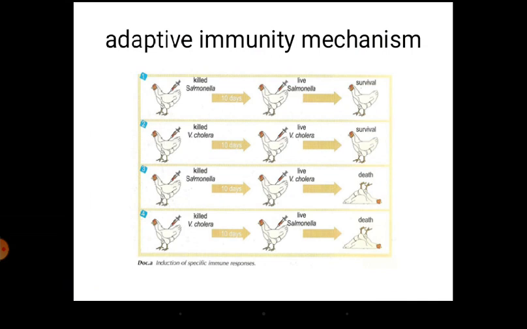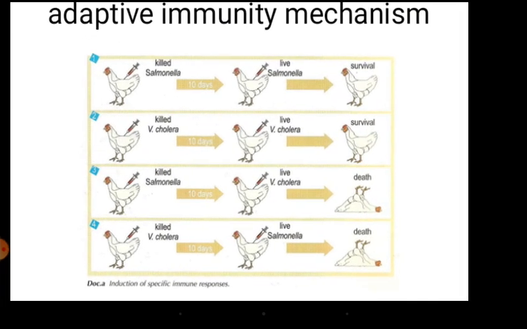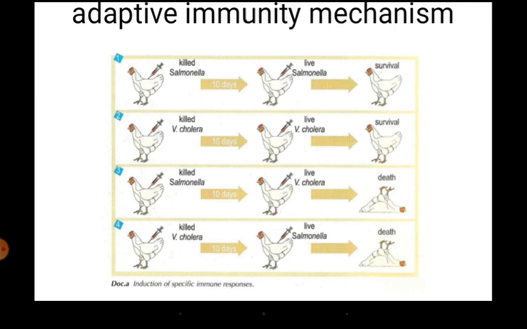Here we will take an example to show that adaptive immunity is specific in nature. For a chicken, if you give killed salmonella, which is nothing but a vaccine or an antigen, it does not have pathogenicity, only the antigen is there. You give killed salmonella in the first slide, then after 10 days you give live salmonella, and the bird survives. Everything is normal, a healthy bird. It will survive the infection because the specific immunity, the memory, is there.